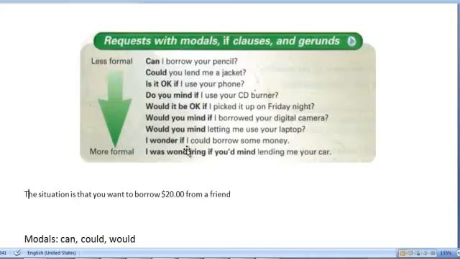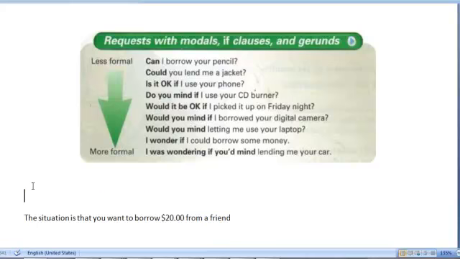It's not to say that you're gonna use that with a friend. Usually with a friend, someone that's close to you or very close to you, it all depends, you will typically just say, "Hey, can I borrow $20 from you?" Right? But as I mentioned previously, if you are asking your boss for an extra day off, usually you'll try to find a more polite way to ask for that.